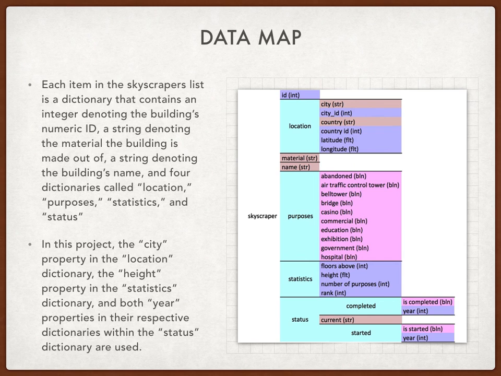This is the data map. Each item in the skyscrapers list is a dictionary that contains an integer denoting the building's numeric ID, a string denoting the material the building is made out of, a string denoting the building's name, and 4 dictionaries called location, purposes, statistics, and status. In this project, the city property in the location dictionary, the height property in the statistics dictionary, and both year properties in their respective dictionaries within the status dictionary are used.